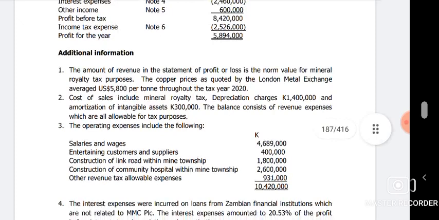Construction of link road within mine township. What is this? A link road within the mine township. So mines are located in certain places, then they would also construct some roads. This one specifically is like CSR, corporate social responsibility, and they say mining has the responsibility to do such things in the areas where they're operating. So they can claim capital allowances on such things, because they're benefiting the community as a whole. They will claim capital allowances on any constructions that they help with, schools, whatever, but only limited to 20%.